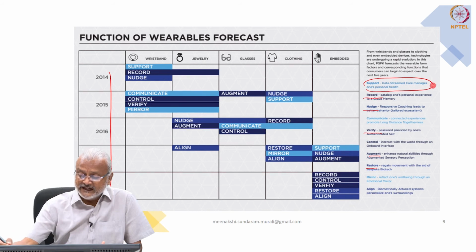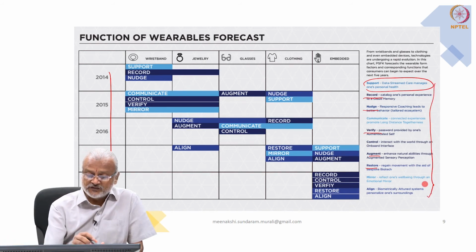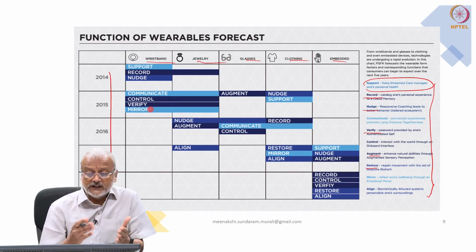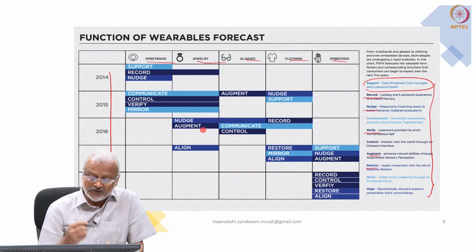So these are the activities that you will be able to develop, and interestingly you have this wristband, jewelry, glasses, clothing, and embedded. If you notice, wristbands originally were doing only support, record, and nudge. Now they are able to do communicate, control, verify, and mirror. So these are working with healthcare systems, and even in some industrial environments it is already there. So it becomes a useful one. Some trials have happened in the form of a ring that you could wear. It had alert and augment capabilities.